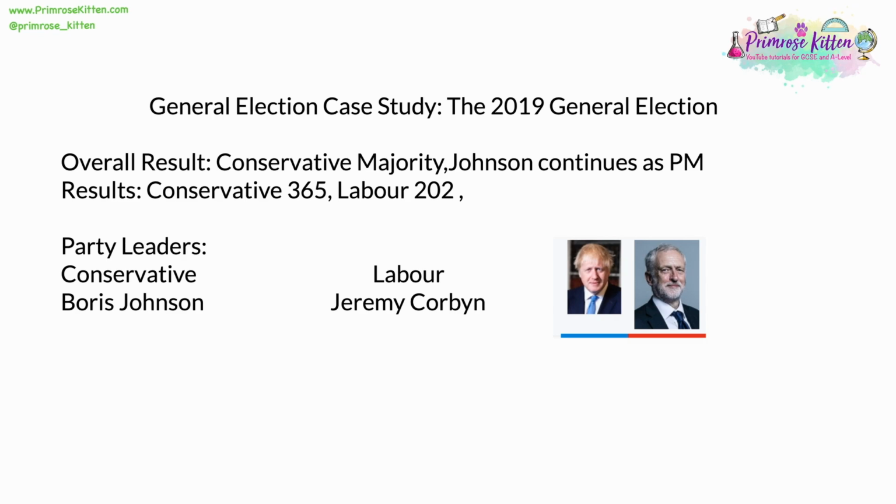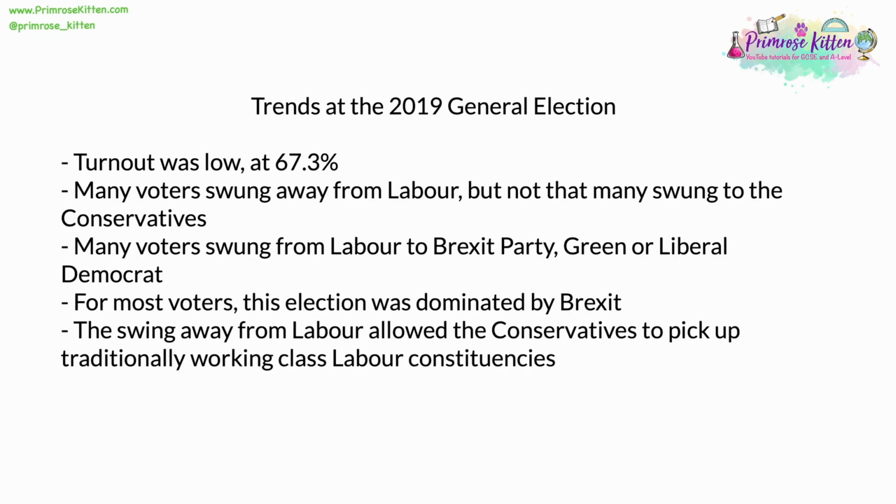The overall results were Conservative 365 and Labour 202, with other parties getting some seats. However, unlike previous elections, this was predominantly a two-horse race, with many smaller parties being reduced in seats. The Liberal Democrats were down, for example, to just 11. The Greens continued with just 1. The party leaders were the Conservative leader Boris Johnson, who was also the current Prime Minister, and the Labour leader Jeremy Corbyn. Of course, with the 2019 general election being the most recent, it's potentially the one you can expect to be asked about in the exam.